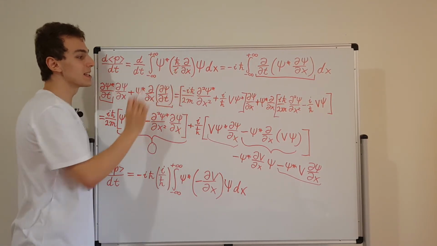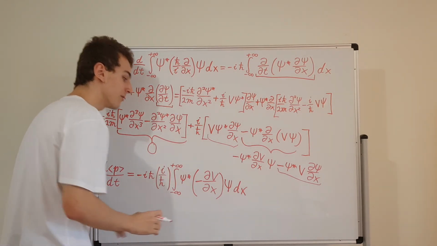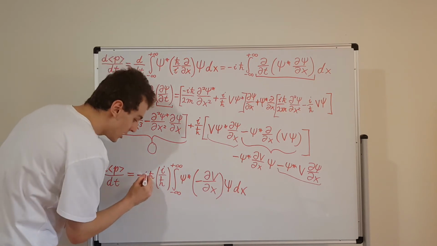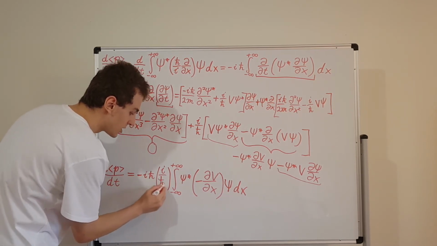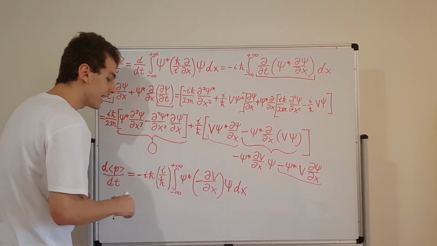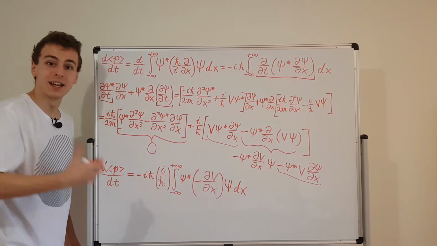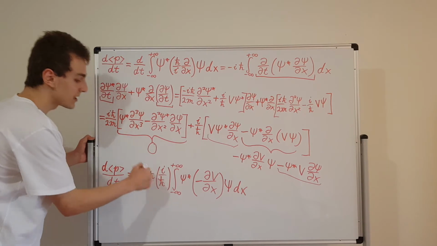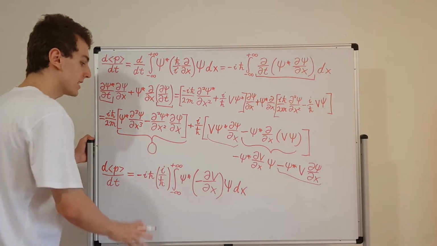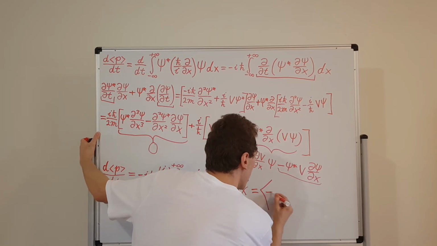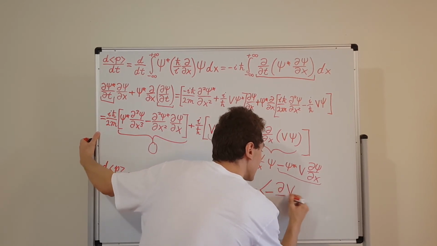But instead we had the momentum operator. Now what we're going to have is this over here. And the h bars are going to cancel. So this h bar and h bar is going to cancel. i times i, that's i squared, which is minus 1. Minus 1 times this minus sign is a plus 1. So all of these constants out here just give 1 out the front. They cancel each other out. And that just leaves us with the expectation value of minus dV/dx.